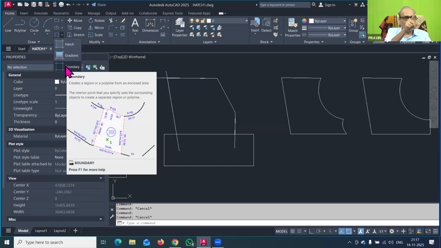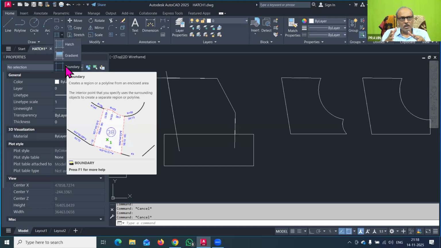So create a region or a polyline from the enclosed area. You can see in the demonstration. This is a survey plan having various bearings and sides, and in the upper drawing you can see that the boundary is a curved shape. Whenever there is a curved boundary, you cannot directly apply the formula for area calculation. If it is a rectangle, a polygon, a rhombus, a trapezium or a triangle, you have a direct formula you can use for the calculation of the area. But as you can see, there is a curved area, so area calculation becomes complicated.